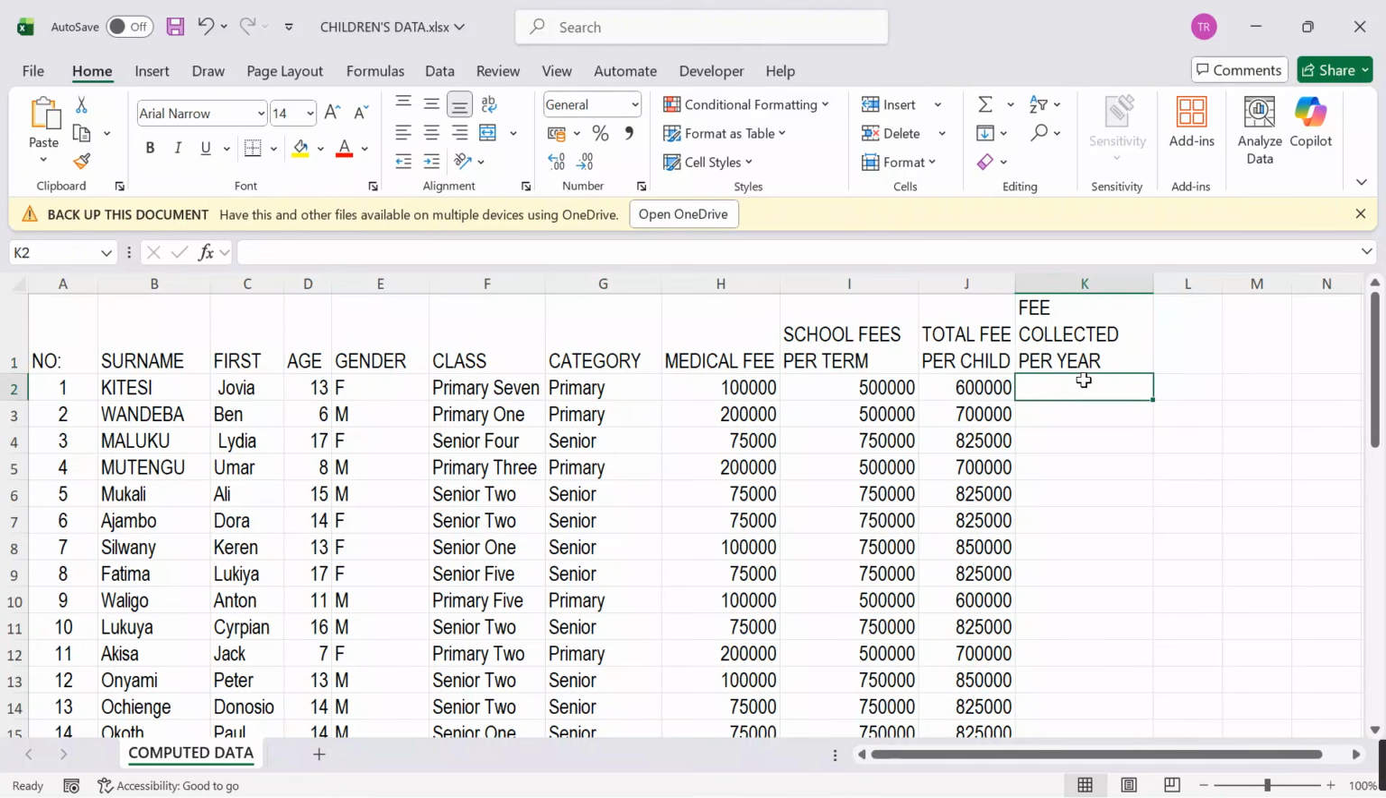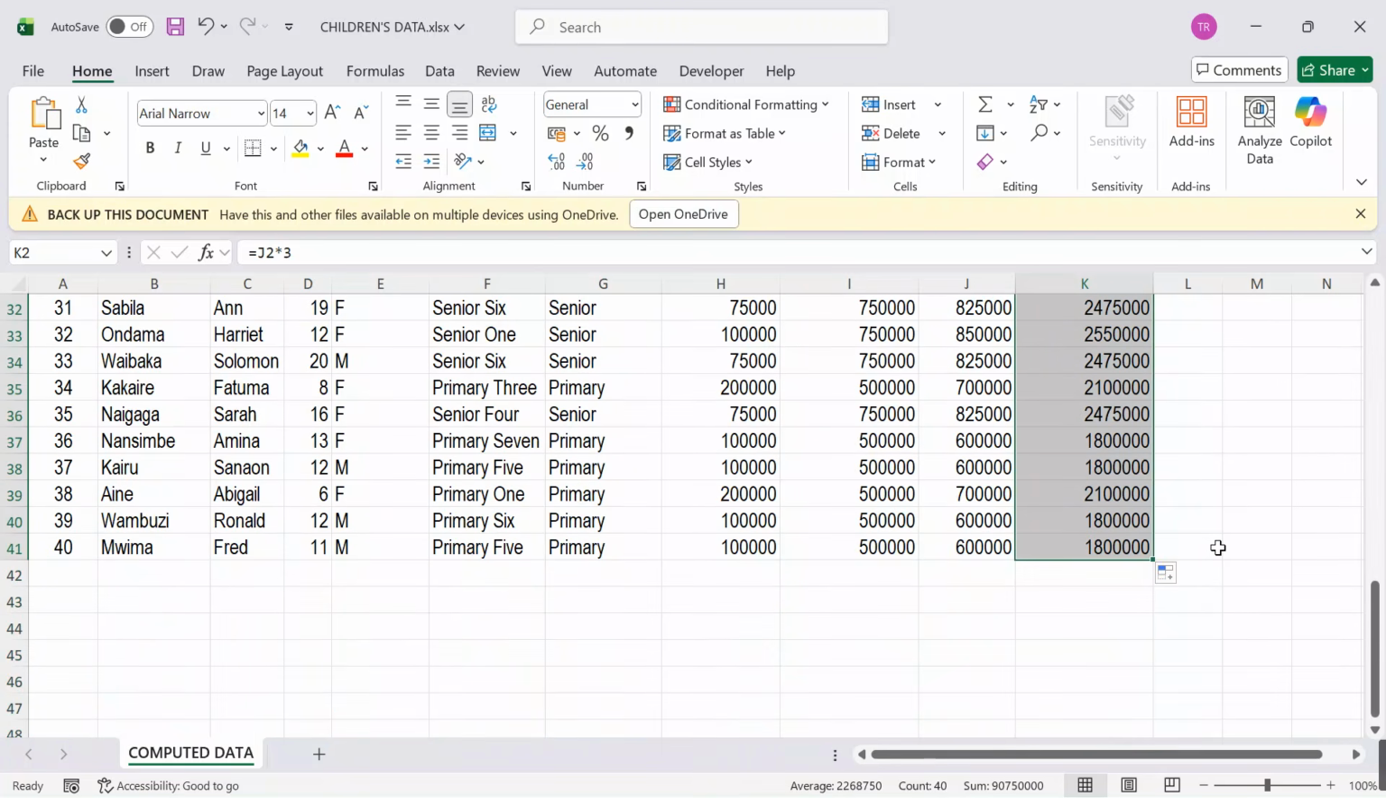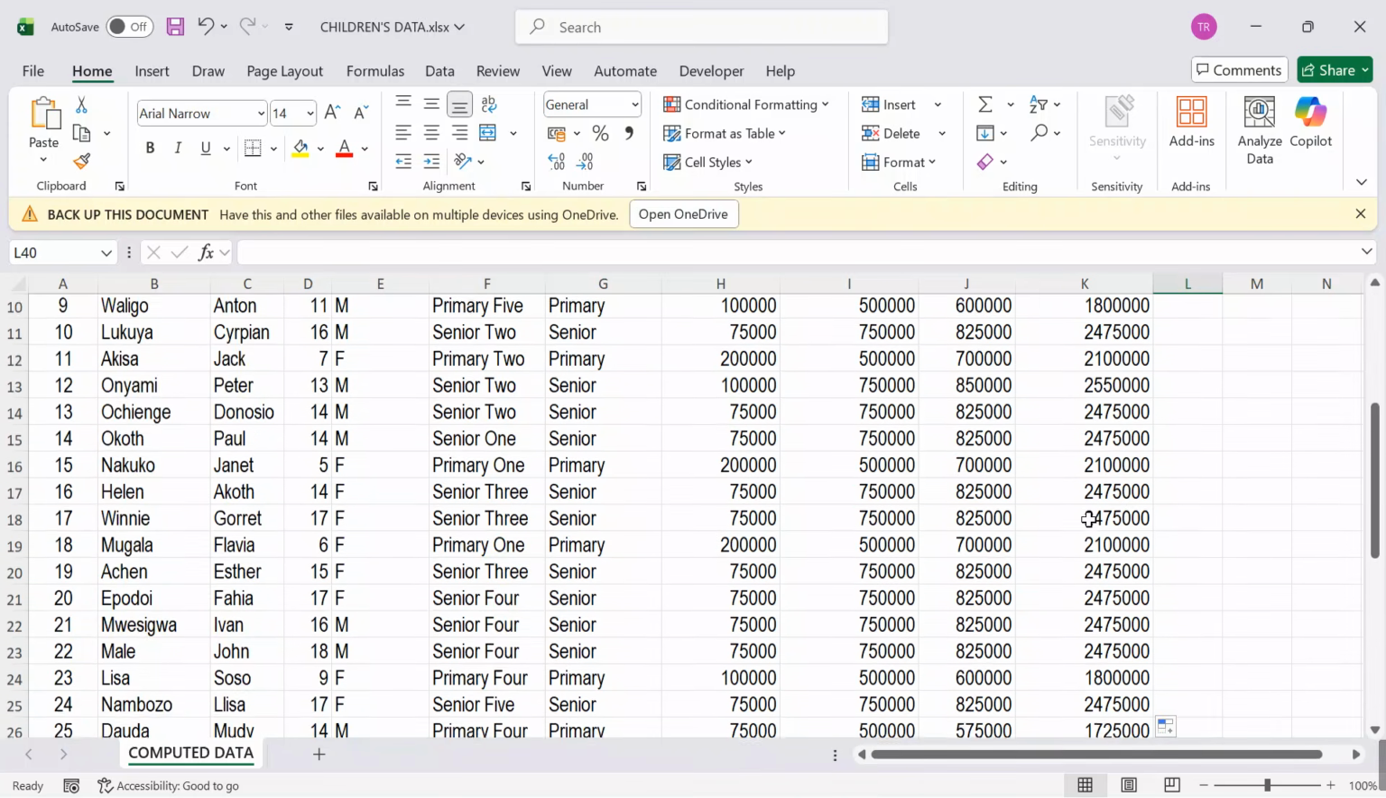So I will come over here. I say equal sign, what? I want to say equal sign, this money that we are going to be spending per term, shift asterisk, the 3 terms that make up a year. Hit the enter button and then come here and auto fill so that we get each and every detail. Every year, if will be receiving 180,000 on Kitesi Jovia. Oh, that's what we shall be spending.